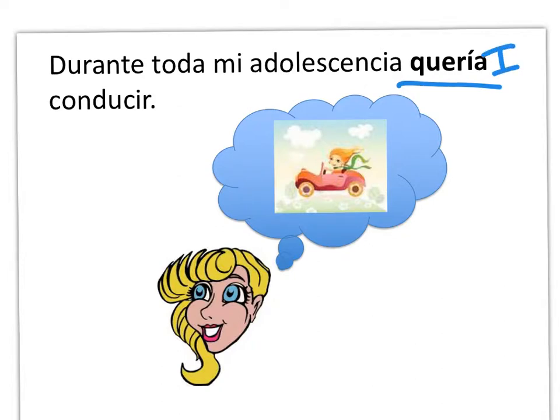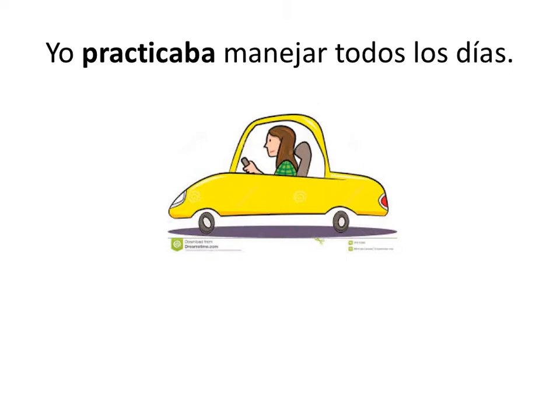Imperfect. Muy bien. Okay? Furthermore, querer in the preterite we learned in chapter 9 completely changes its meaning in the preterite. It either means to try to do something, like quise dormir, or to refuse to do something. No quiso comer. So it changes its meaning completely in the preterite. It doesn't have anything to do with wanting. So when we want to express wanting in the past, we're going to use the imperfect. Okay? Also, toda mi adolescencia is referring to this huge span of time where action is ongoing.